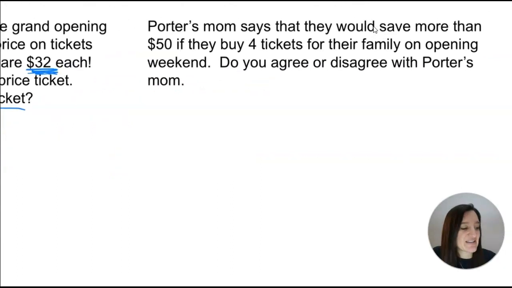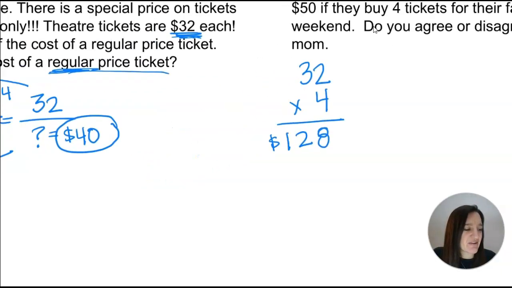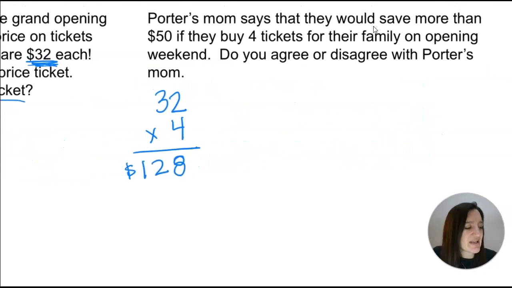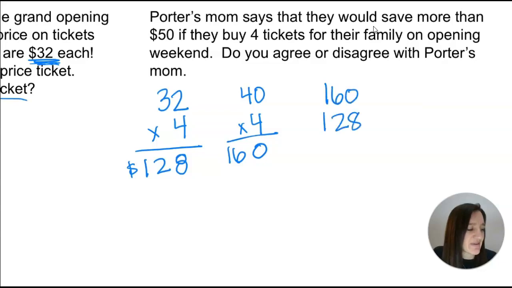So if they buy 4 tickets for opening weekend with that special discount, it's going to be $128. Will they save $50? Well, I'm not sure until I know how much it would cost regularly, right? So remember, regular price tickets are $40. So let's see how much it would be for 4 tickets for the $40 amount, and that would be $160. Are they saving $50? Well, let's see the difference between these two.